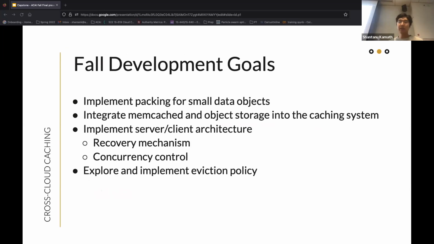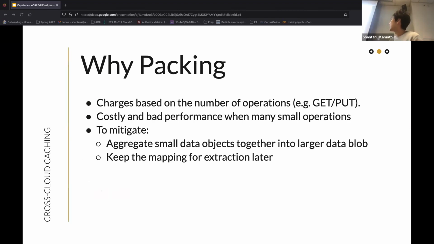So for our fall development goals, we built on what we built in the spring semester, and we implemented packing for small data objects. And I'll talk about what packing is and why it's important. We integrated memcache and object storage into the caching system. We implemented a server client architecture, and we explored and implemented eviction policy. So why packing and what is it?